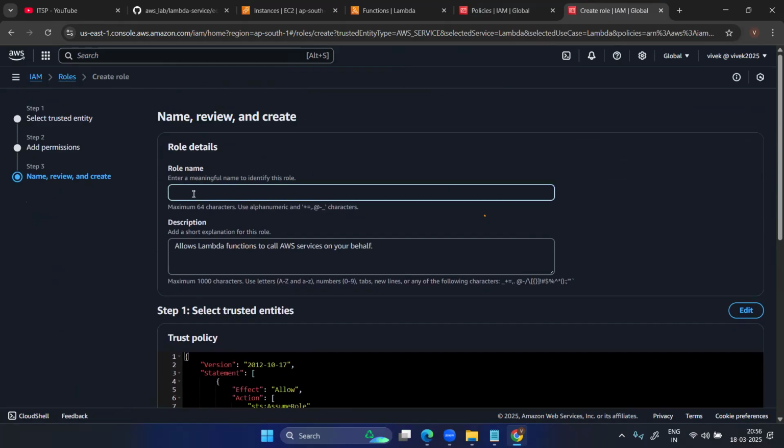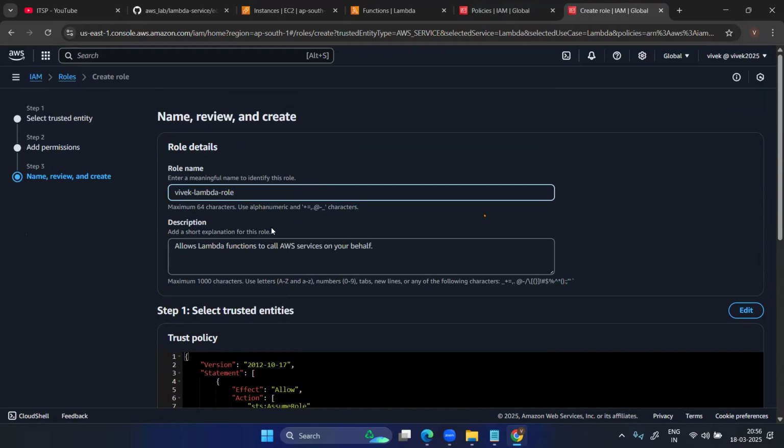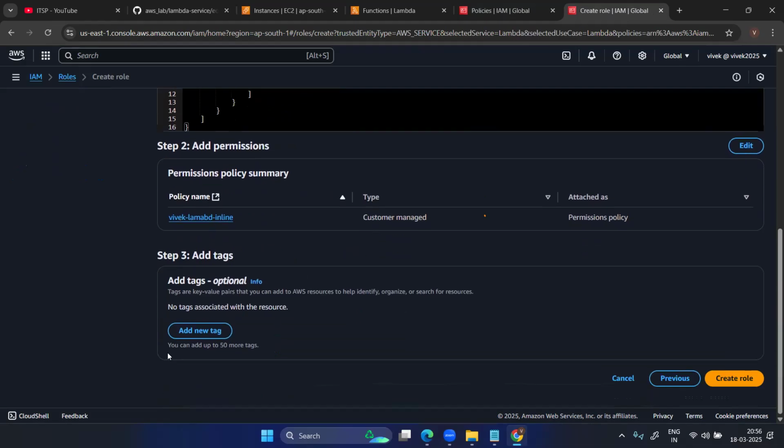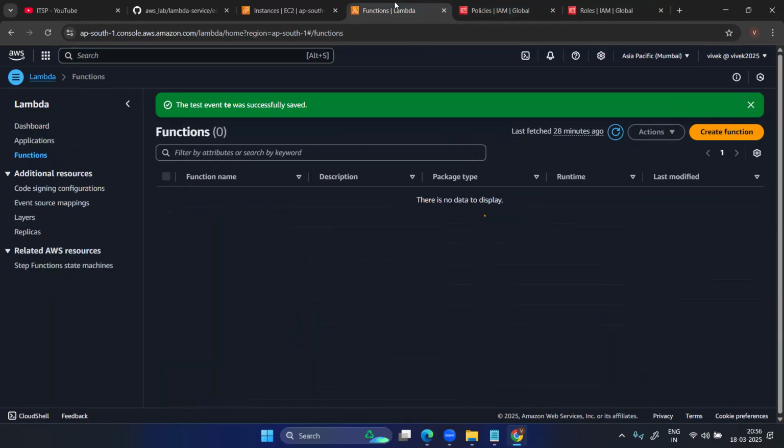And the role, we name it Lambda, for the stop and the start. That's it. Just create. Perfect. Now the role is created perfectly. Now next is to create the function.